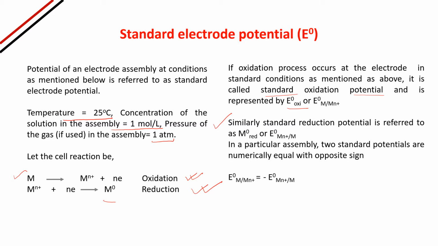In a particular assembly, the two standard potentials are numerically equal but with opposite sign. This E0 M/Mn+ is equal to minus E0 Mn+/M. This is standard oxidation potential, and this is standard reduction potential. I hope you have understood.